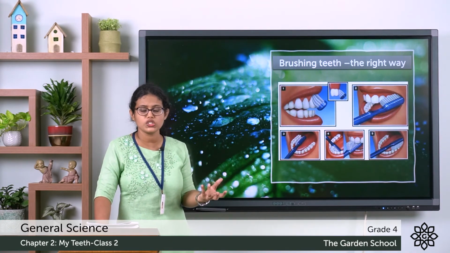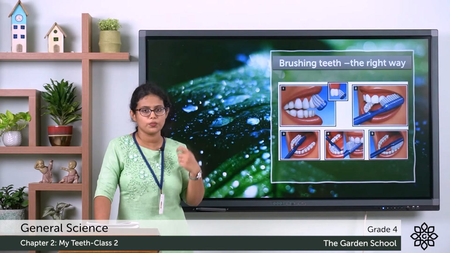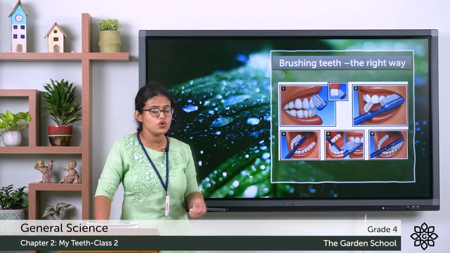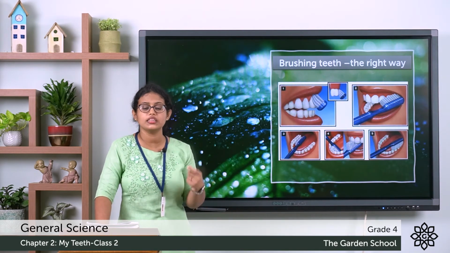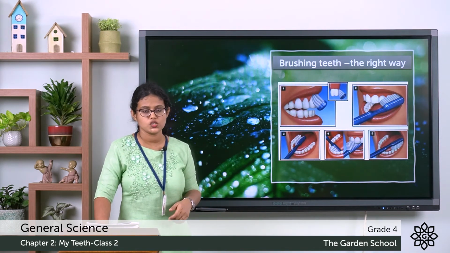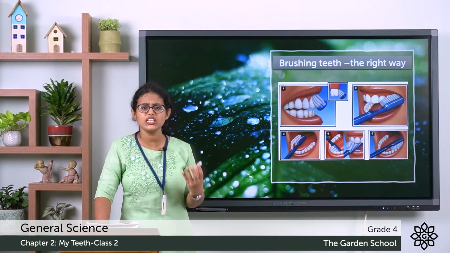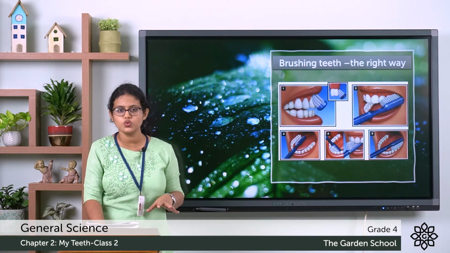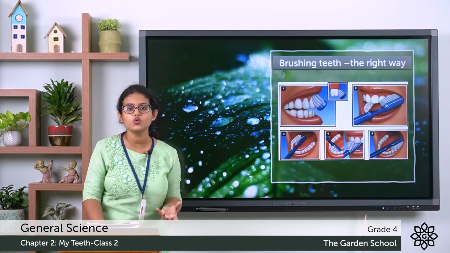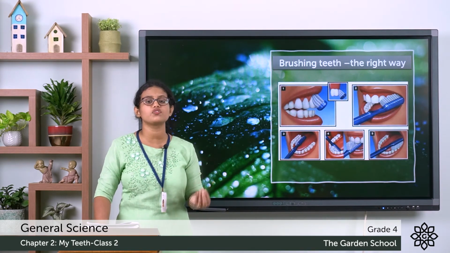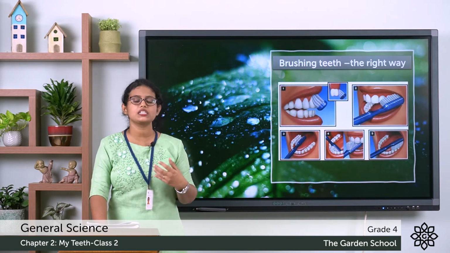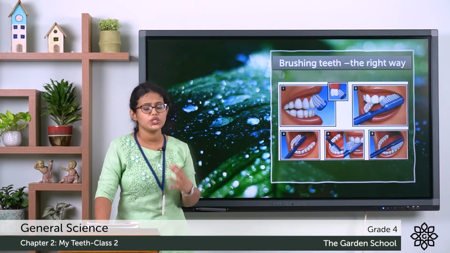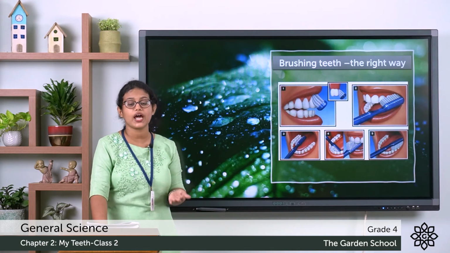So first you have to brush the front of the teeth, then in between the teeth, and then on the crown, then at the back of the teeth. You have to brush each part gently for a few minutes. Then what you have to do? You have to rinse your mouth with water at least 5 to 6 times. That is good to have healthy gums and healthy teeth. So you have to brush your teeth in the right way.